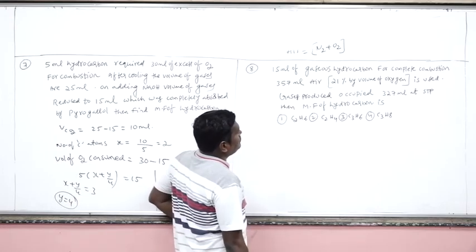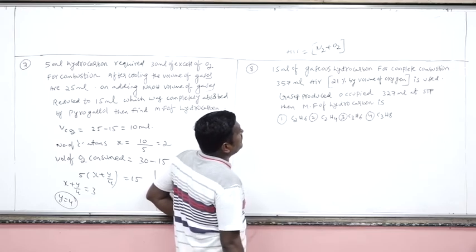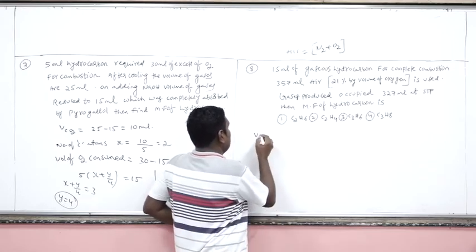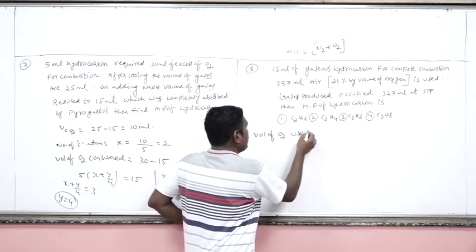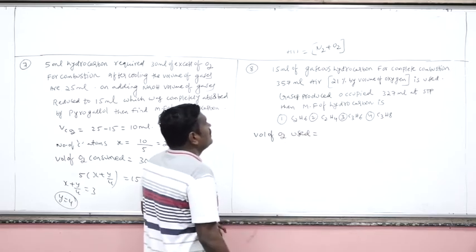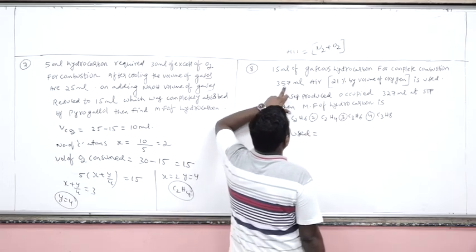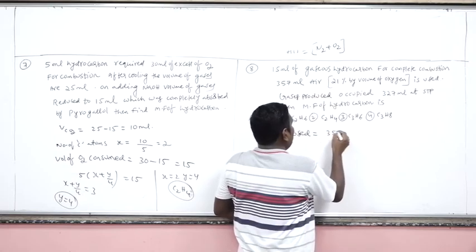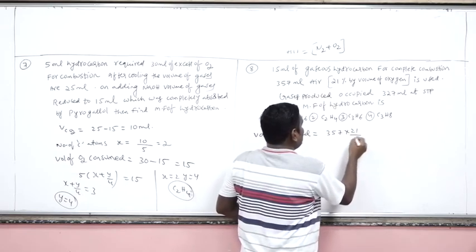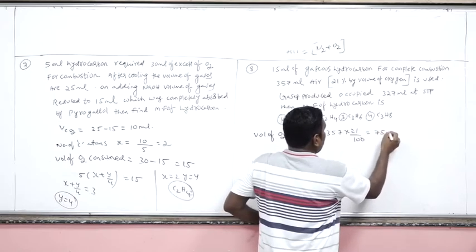Now, first of all, how much oxygen is used for the combustion? Volume of O2 used. Now here, out of the 350 ml, only 21% by volume of oxygen is present. So 350 ml into 21% is only oxygen. So approximately 75 ml O2.